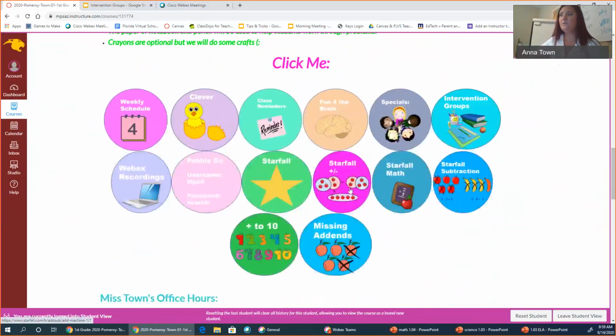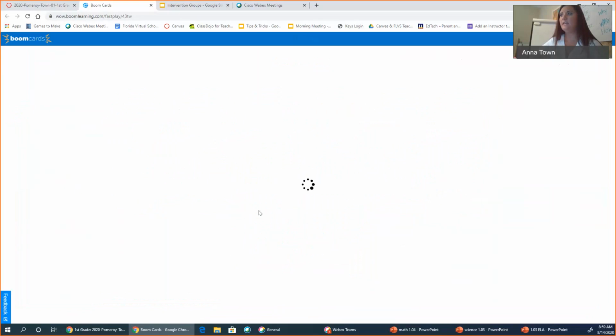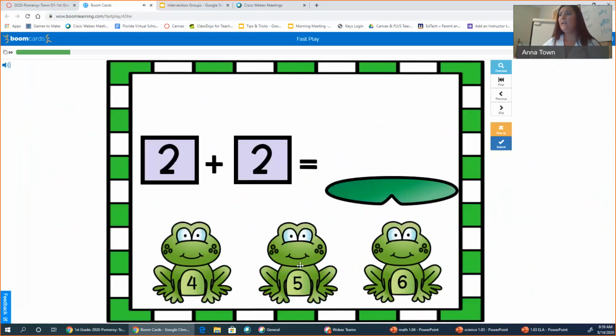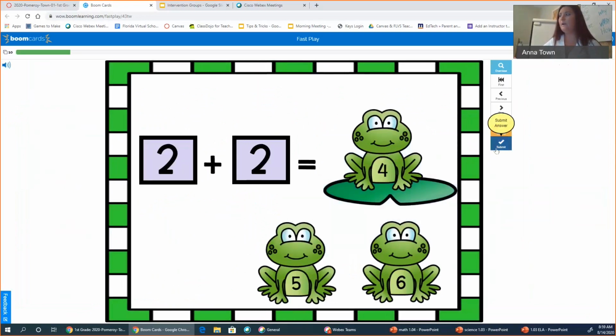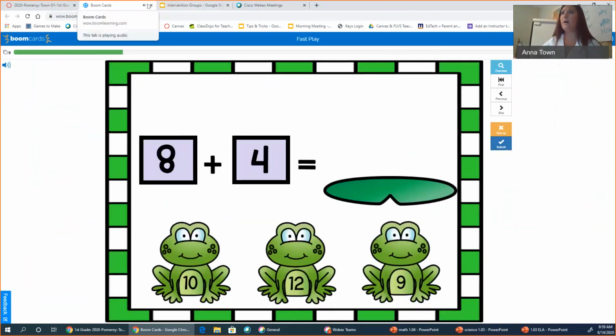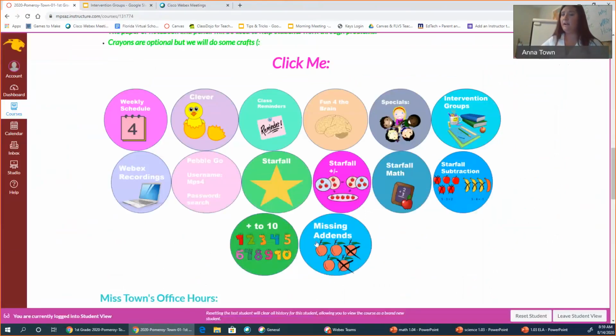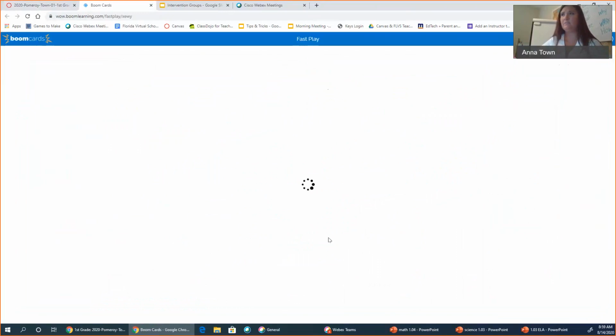I want to show you some new buttons I added. I added some more Starfall buttons. This is an addition and subtraction practice button. This is just addition practice. This is just subtraction. And these 2 sites are Boom Cards. I will show you how they work. You click start, choose the right answer, click it up to where it should go, and click the blue button with the white check mark to submit. And it will walk you through problems. This one is one I would like you to practice today, missing addends. Please go to it.